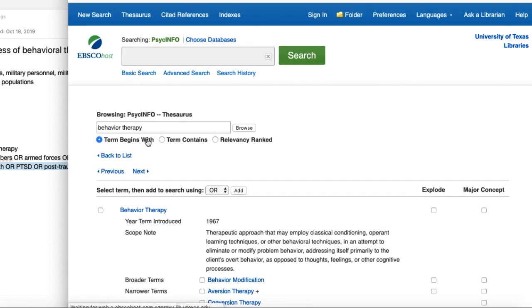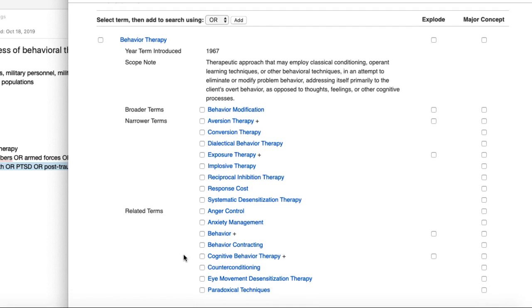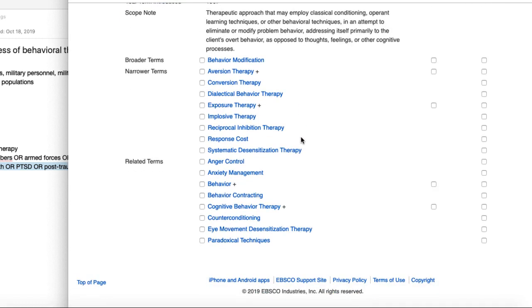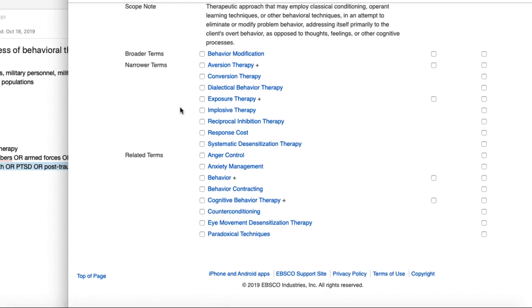I'm going to go ahead and click on behavior therapy, and this is going to show me all of the terms that I might want to use. There's some narrower terms, and so all of these will be sort of subcategories within behavior therapy. And then there's a broader term, which is this behavior modification piece. These over here are the related terms. Sometimes those are beneficial to use.